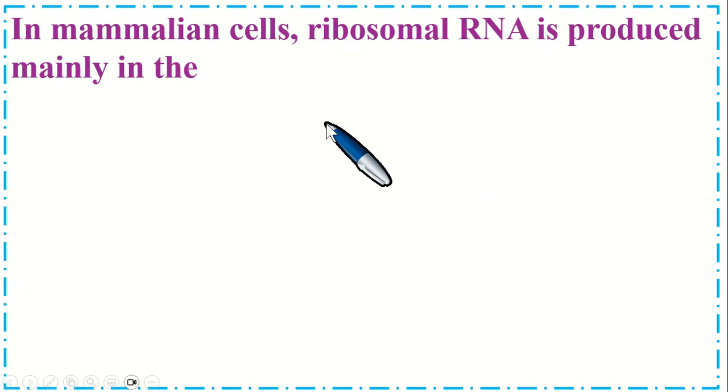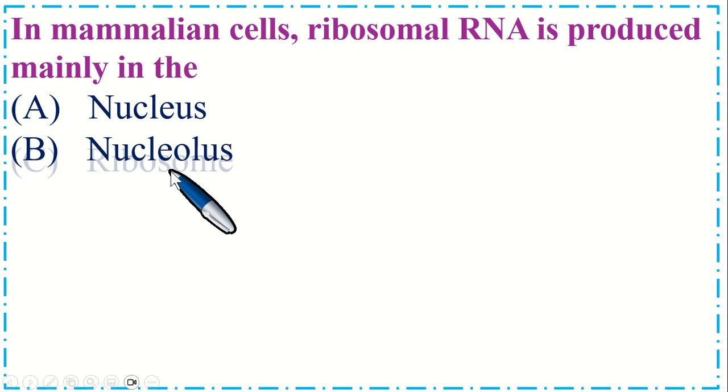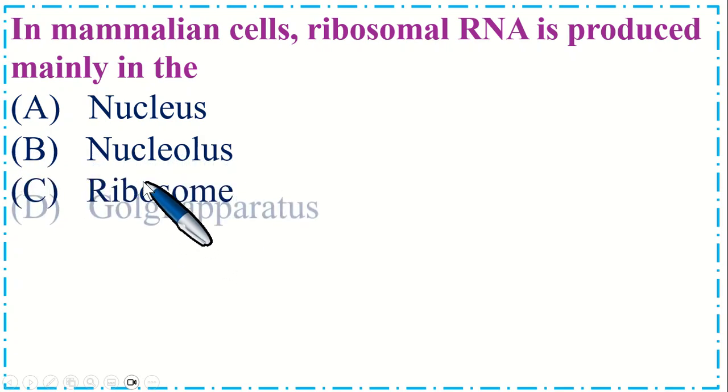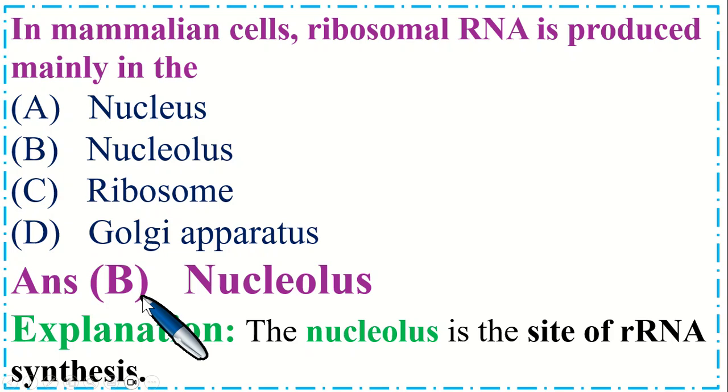Dear students, this is a very important MCQ. In mammalian cells, ribosomal RNA is produced mainly in the option A nucleus, B nucleolus, C ribosome, and option D Golgi apparatus. So the correct option is B nucleolus. Nucleolus is the site of rRNA synthesis.